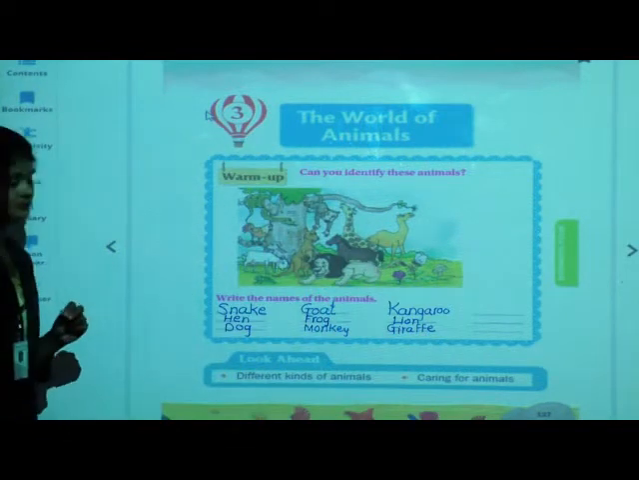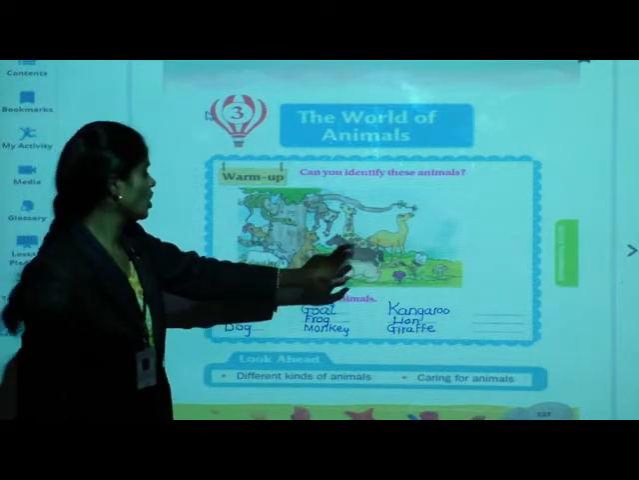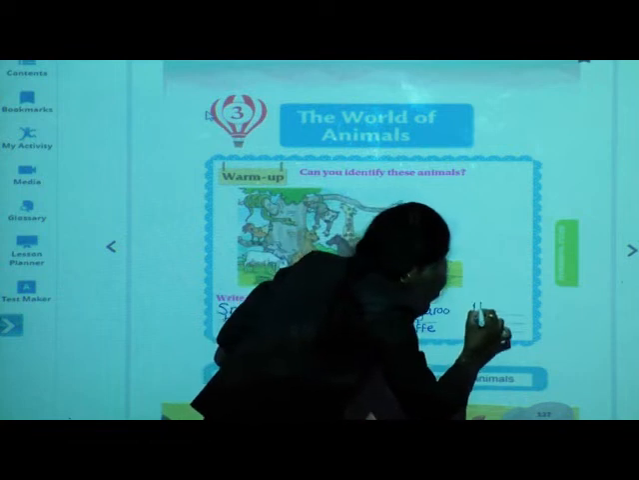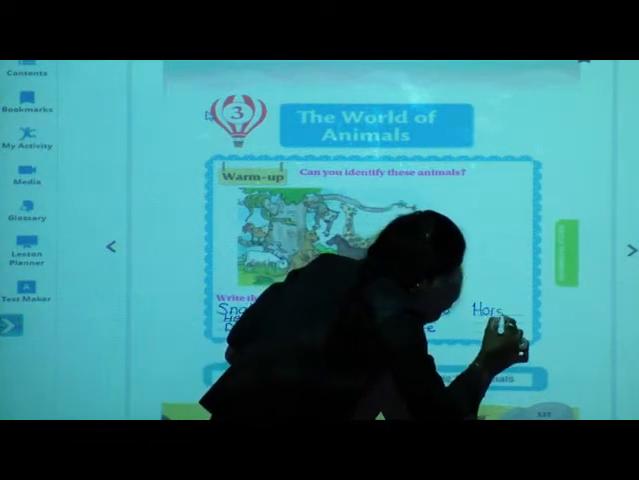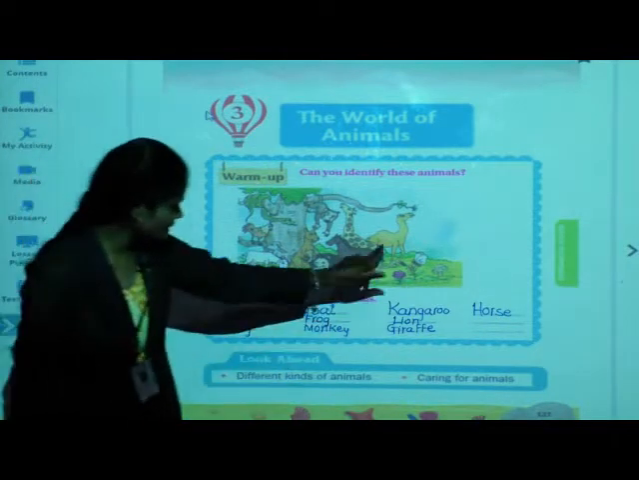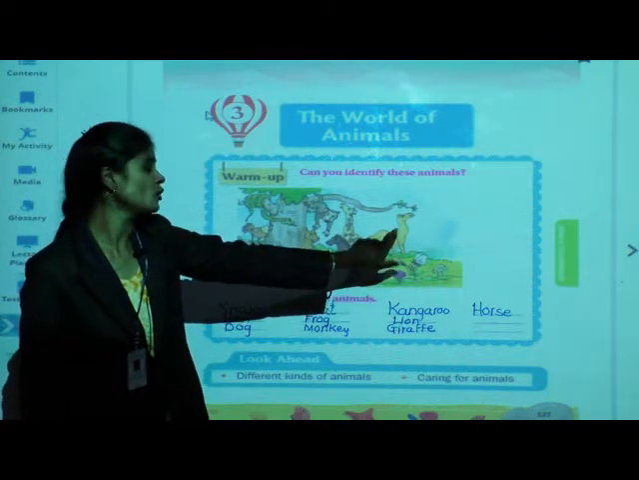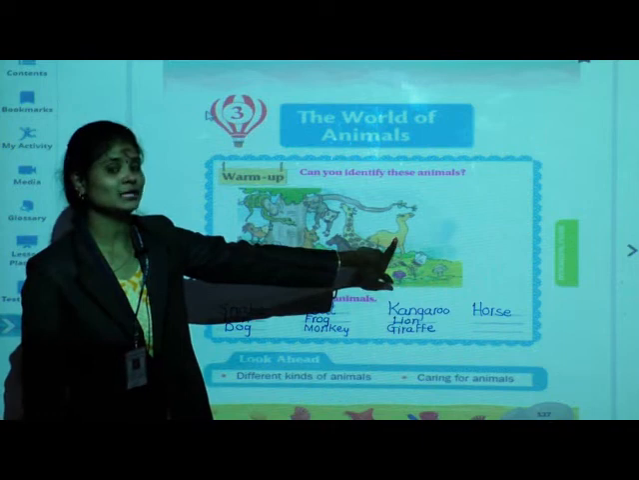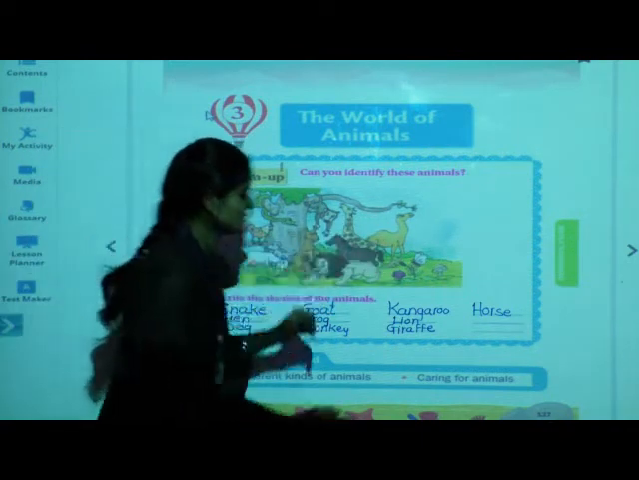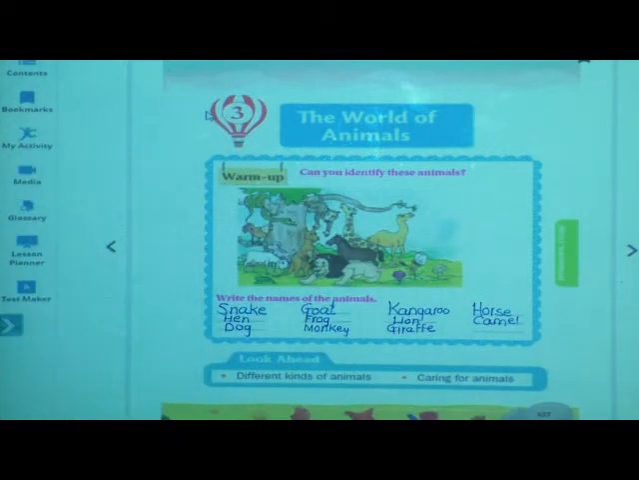Done. Next animal, see, which animal is this? Horse. Very good. Write here. H-O-R-S-E. Horse. Done. Next, see which animal is this? Where do you find this animal? Mostly in desert. This is camel, right? C-A-M-E-L, camel. Done.